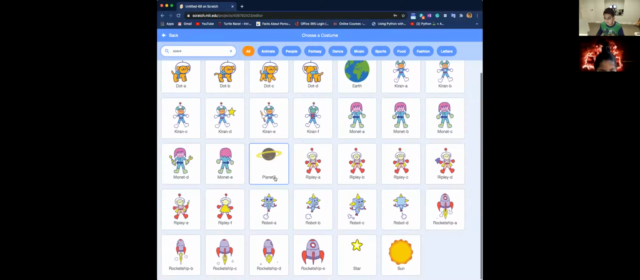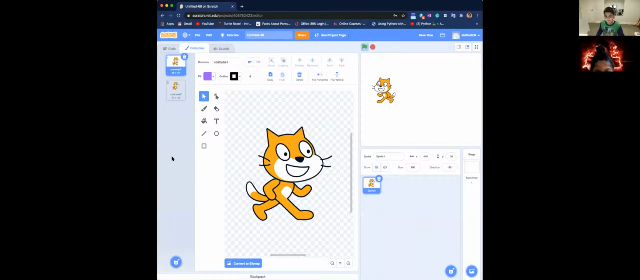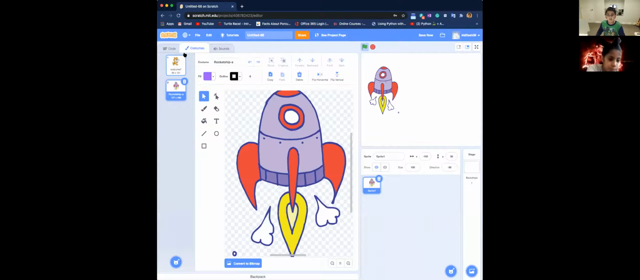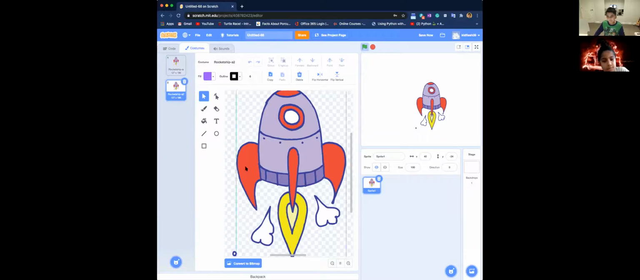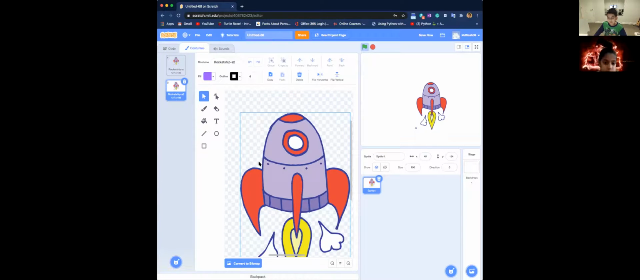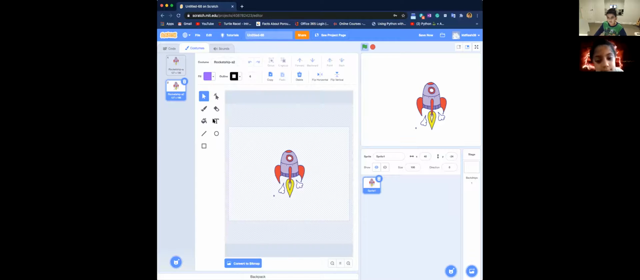And I'm going to say, what would be sensible actually? I'm going to do rocket ship A. There we go, and then we can delete these two costumes, and let's see. And then what I can do is I can duplicate it. Then what I can do is just click on equals, because it's going to, there we go.